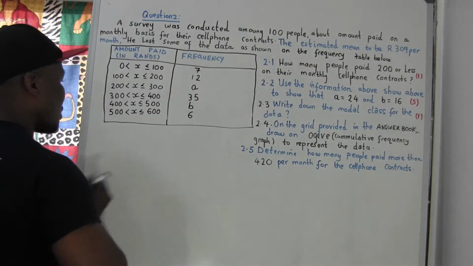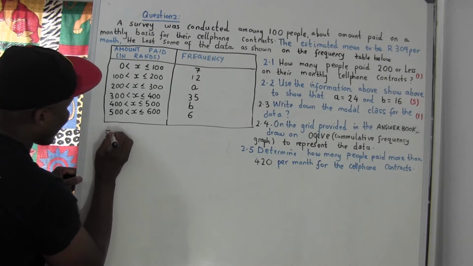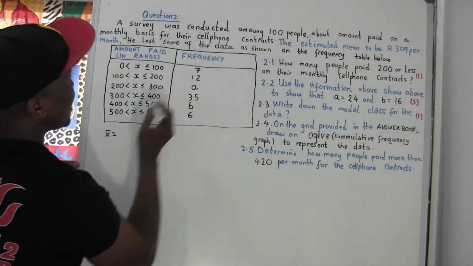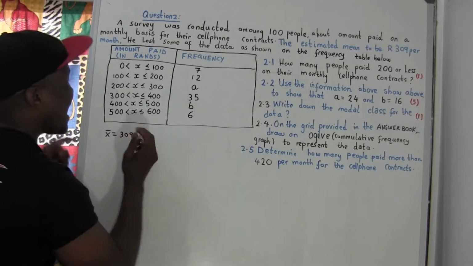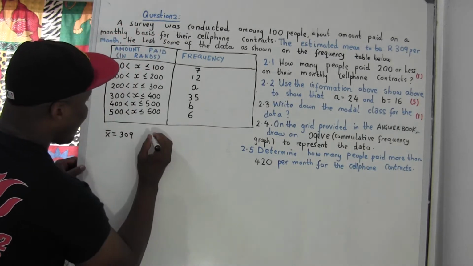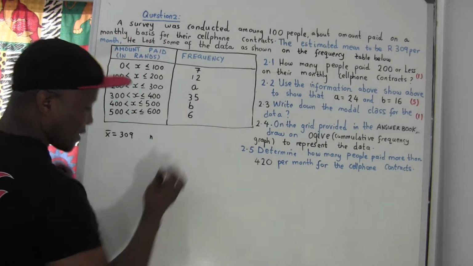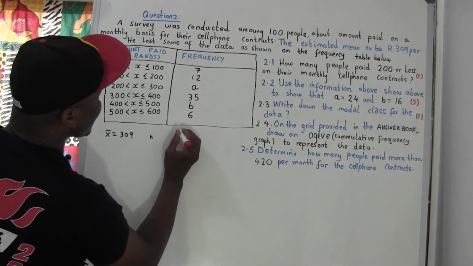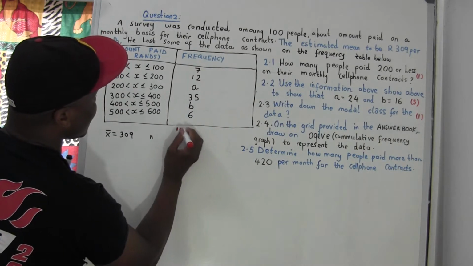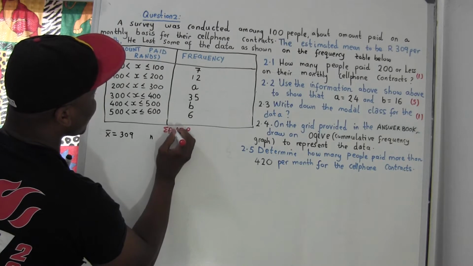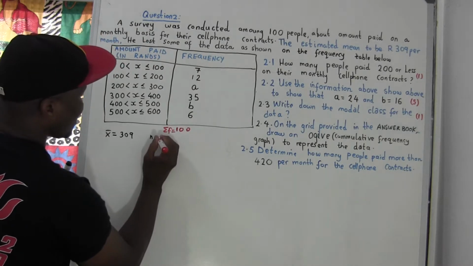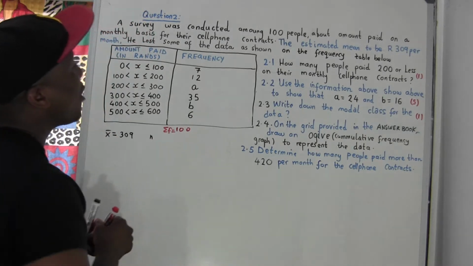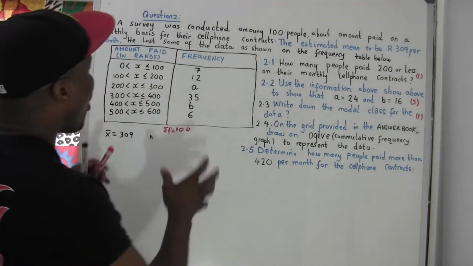So what I'm going to say is they have already given my mean. My mean is equal to 309. And the total number, the frequency: if I add up all of these frequencies, they're going to give me 100. It means the summation of all the frequency equals 100. And then, how many people pay 200 or less?